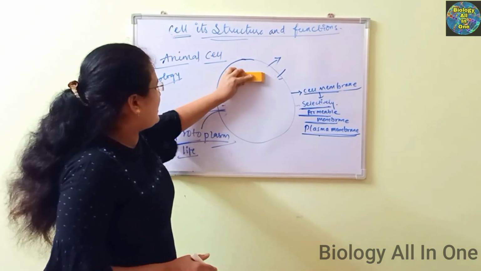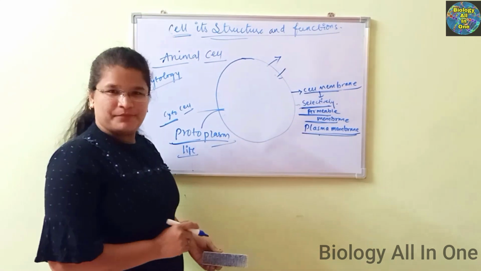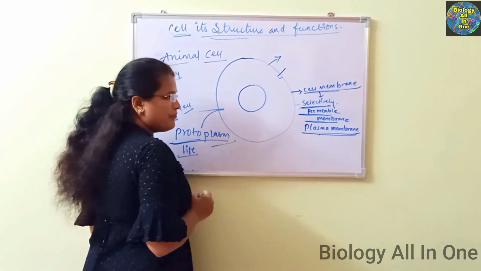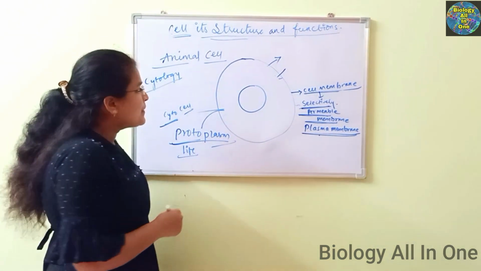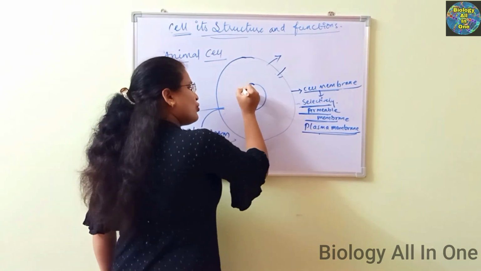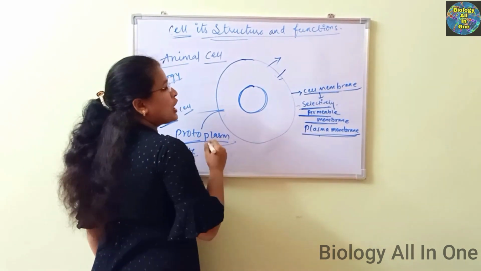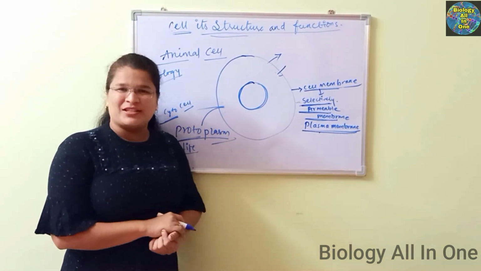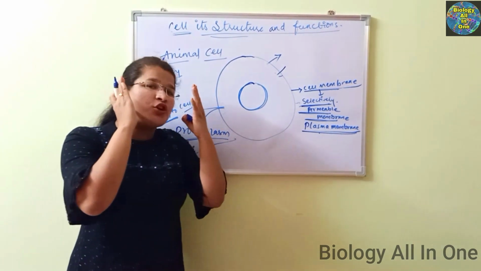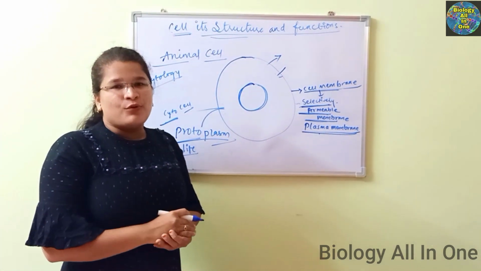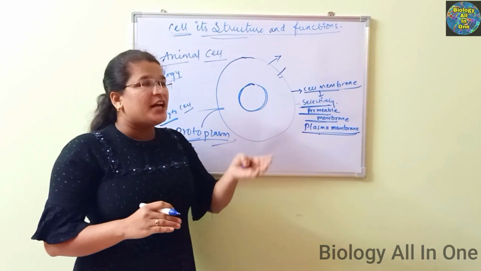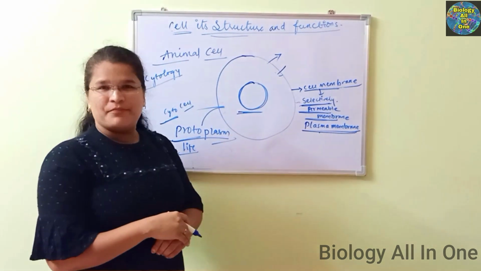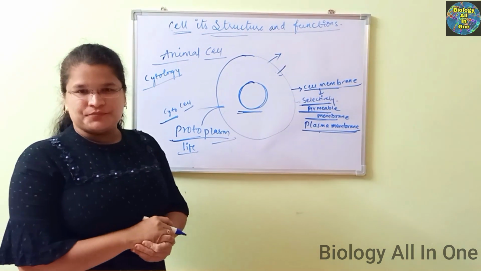Nucleus, we call it the control room of the cell. Nucleus is also known as the control room of the cell. We are talking only about the animal cells, remember? Why is it known as the control room of the cell? See, how a teacher plays a role in the class. What role is played by the teacher? In that same manner, it is acting like that. It is the boss of the cell. The nucleus is the boss of the cell.